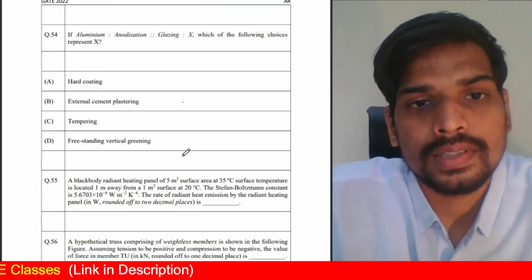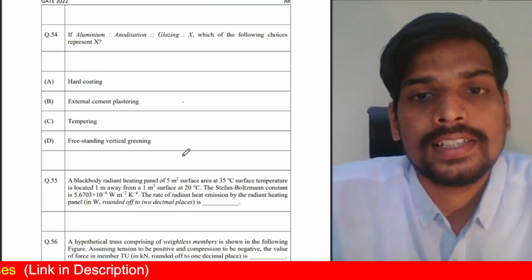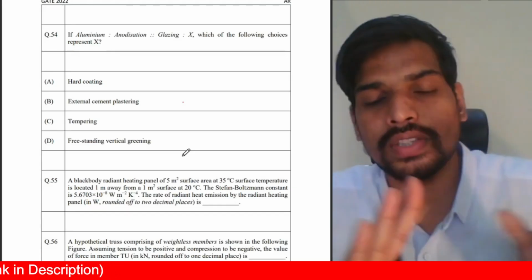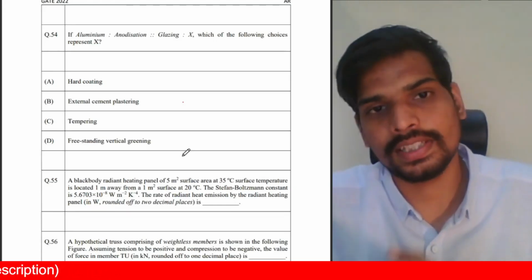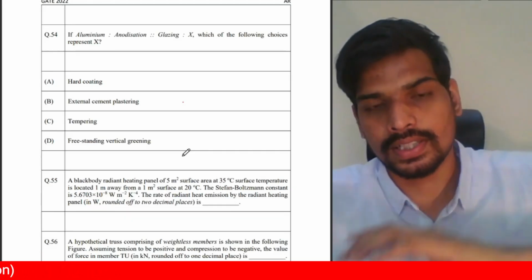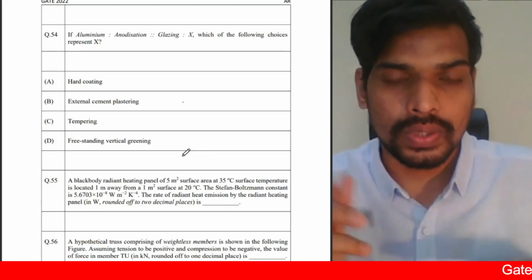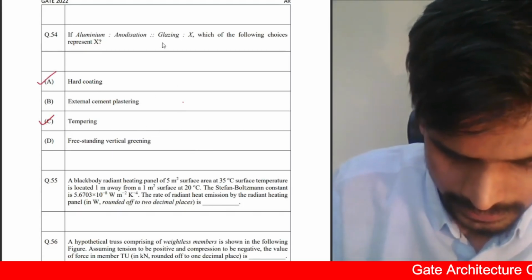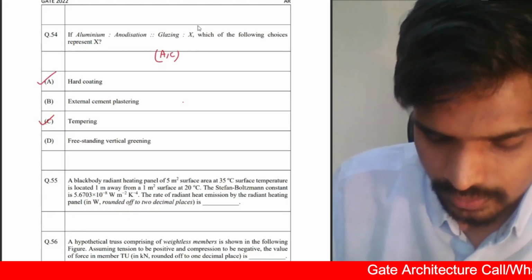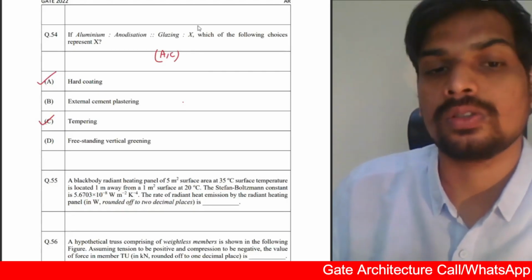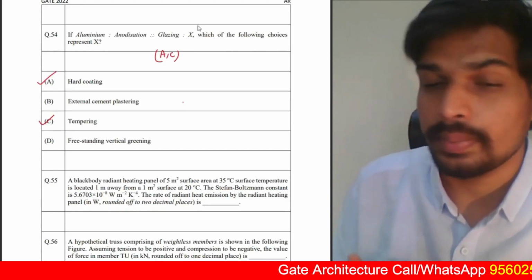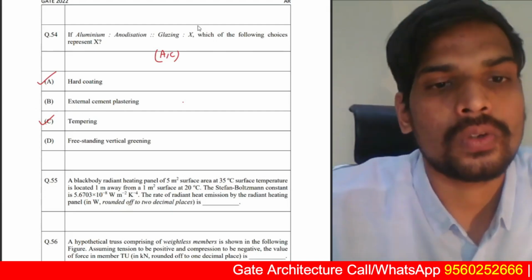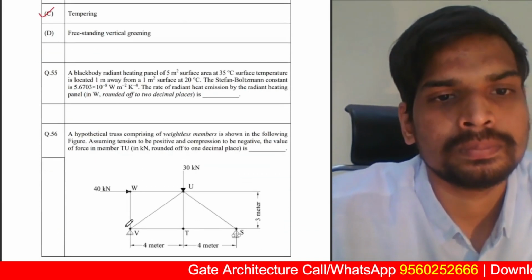If aluminum refers to anodizing, glazing refers to what? What is the relation between aluminum and anodizing? Aluminum surface can be anodized. For the glazing surface, what can be done to it? You have to select the options. So hard coating and tempering are the correct answers. You can subject glazing to hard coating and also subject it to the process of tempering. Tempered glass कहते हैं. So A and C are the correct answers here.